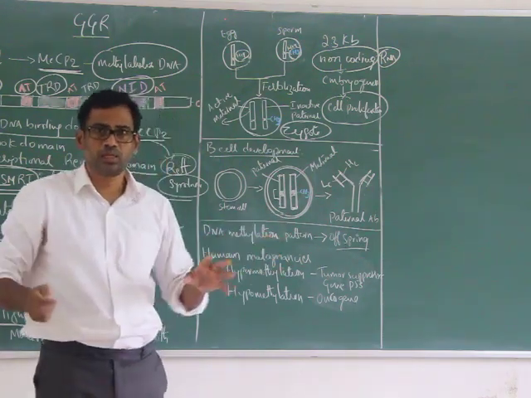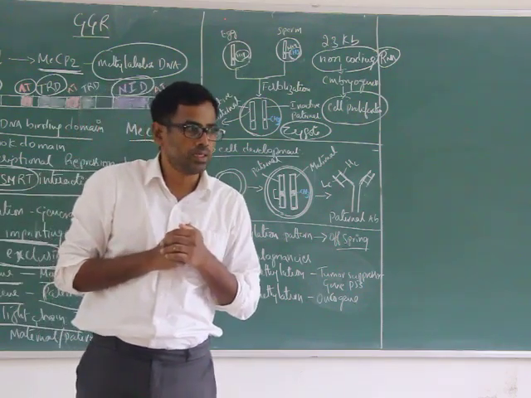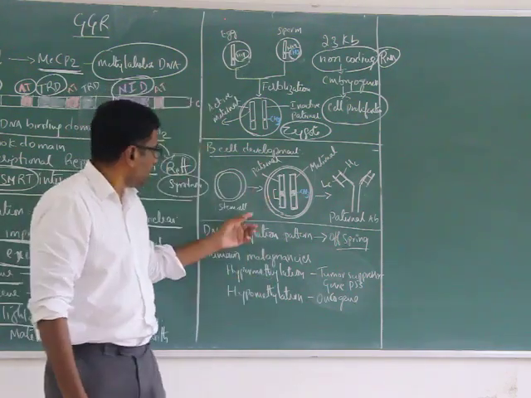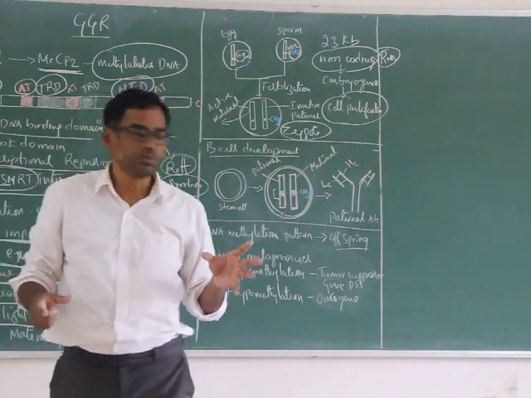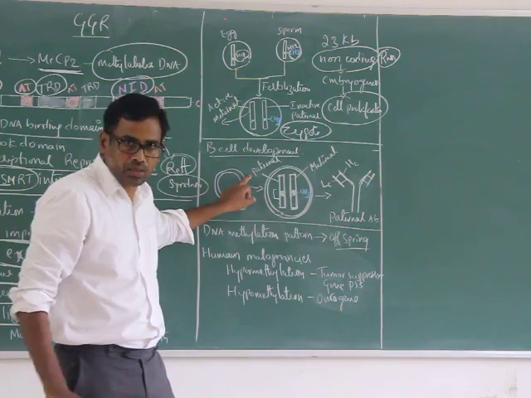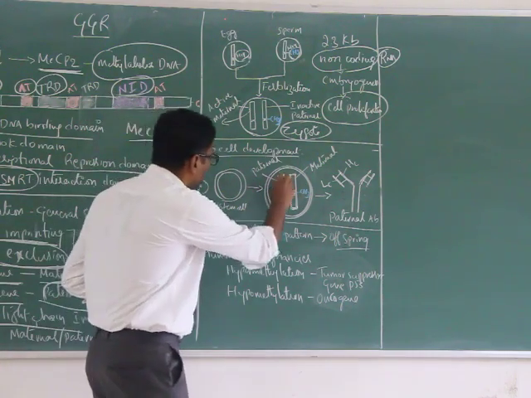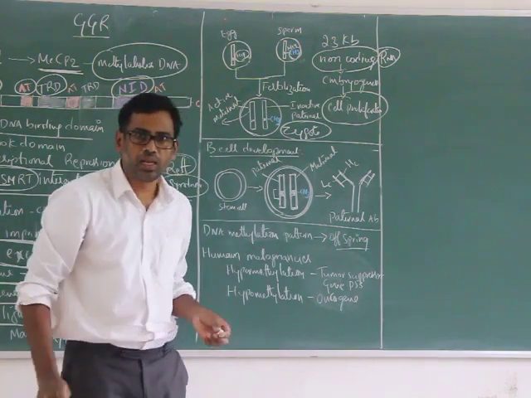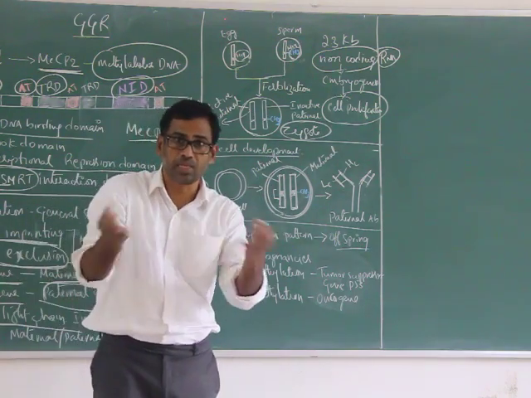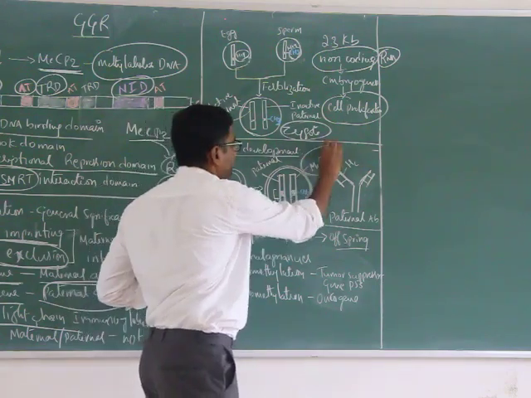It doesn't mean that if you consider the whole human body or an individual animal, all B cells express immunoglobulins through paternal only. No, it's not. If one cell is expressing heavy chain through the paternal allele, another B cell can express heavy chain or light chain through the maternal.